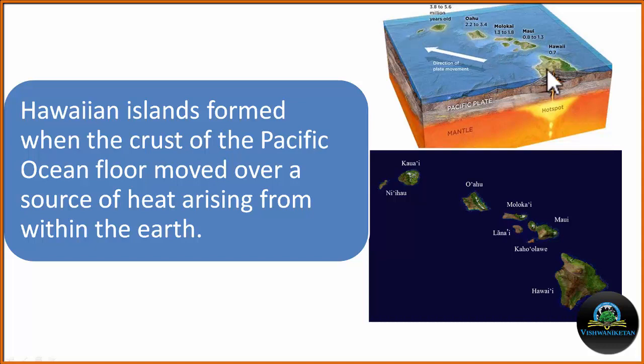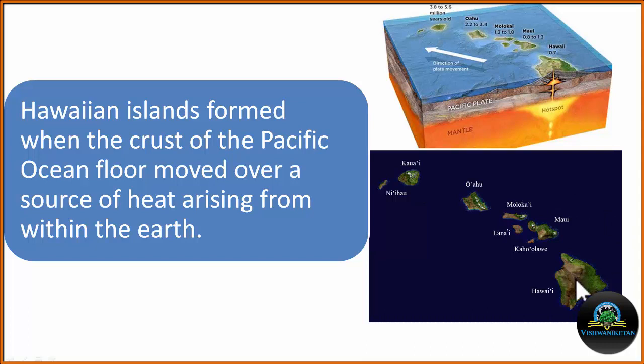If we see the aerial view or the satellite view of the Pacific Ocean, we can find so many small islands over here. If we go for the aging of these islands, or carbon dating, we will find that this is the youngest in age, while the island which is far away from this moving plate is the oldest.